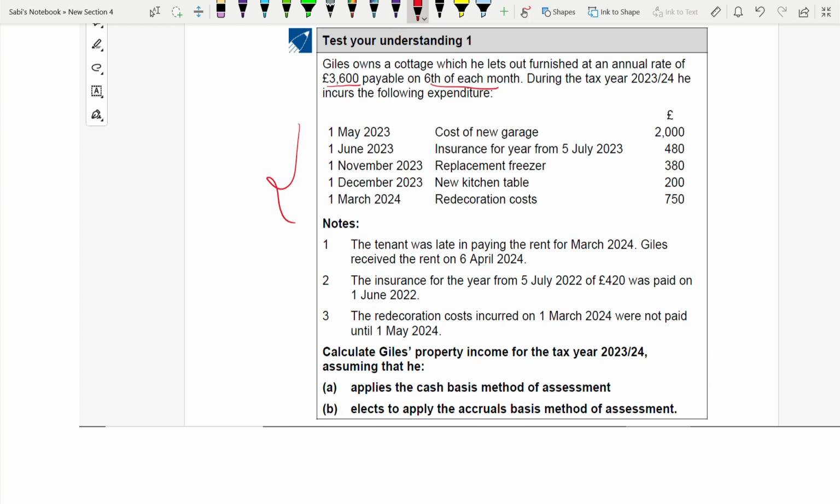That's why you need to know all the types of costs that you can deduct and you can't. Don't simply take all the costs and deduct them because they're given. No. Of course, you have to read the notes. So first let us go through the costs. We have the cost of a new garage.